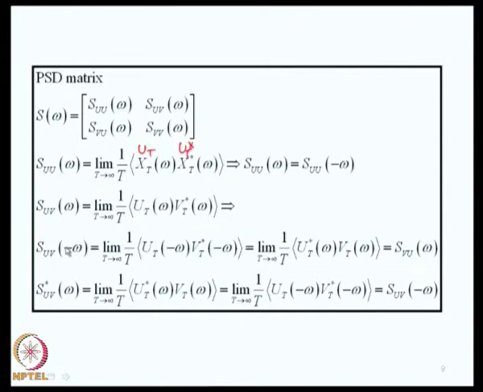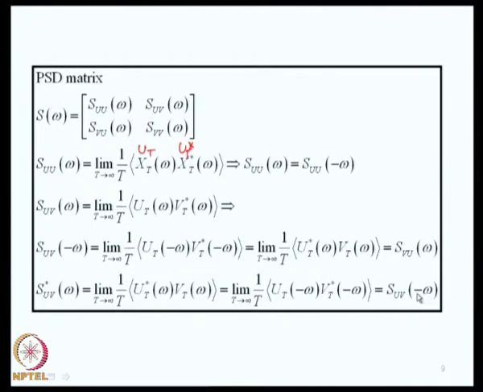Now, if I replace omega by minus omega, this is UT of minus omega, VT star of minus omega, this is UT star of omega and this is VT of omega, therefore, this is SVU of omega. Now, you take the conjugate of SUV of omega, this will be defined as UT star of omega, VT of omega, because you are taking conjugation on this. This is nothing but SUV of minus omega.